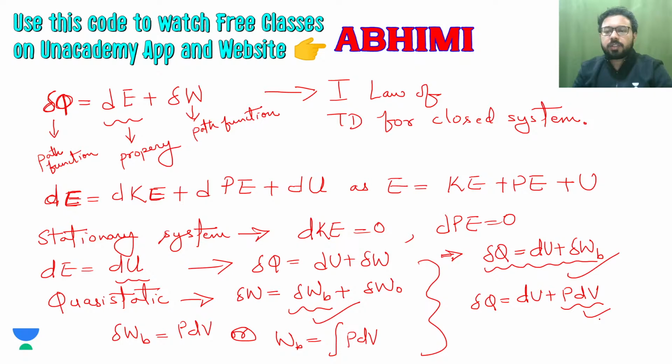For different processes you will get different results by using this boundary work formula, but it is always equal to PdV, and I have discussed this a lot in my previous classes. So I hope this is clear to you. Now let's move forward, but before that I am just writing down the equation that we obtained.